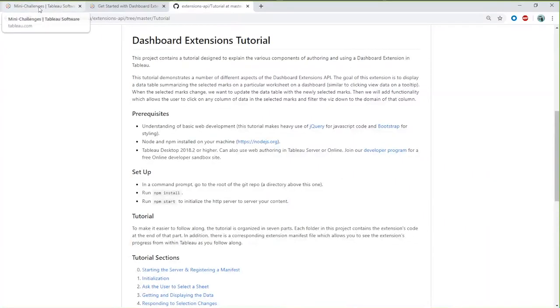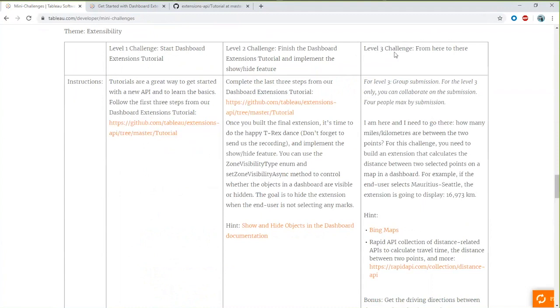So now let's go to level 3. Let's share my screen just to remind you what was level 3. I have it open here. So level 3 was, I'm from here and I want to go to there.